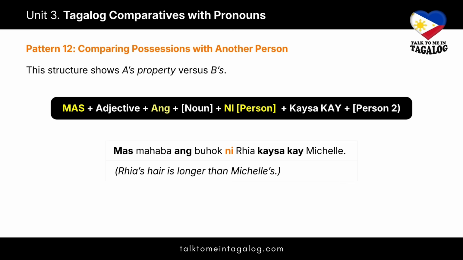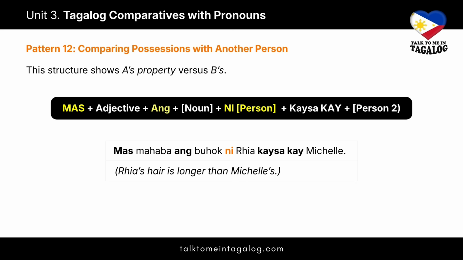Pattern 12 covers comparing possessions with another person. Use this when you're comparing one person's property directly against another person's property. The pattern is mas plus adjective plus ang plus noun plus ni, person's name, plus KAYSA KAY plus person 2.